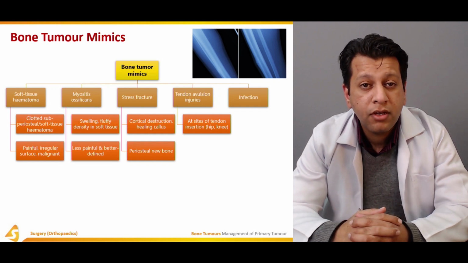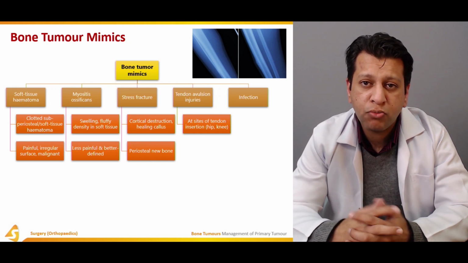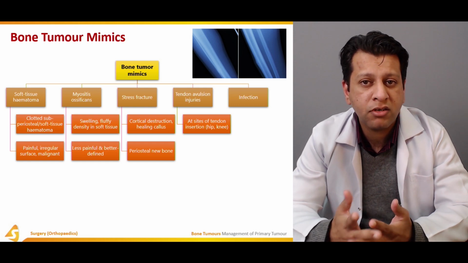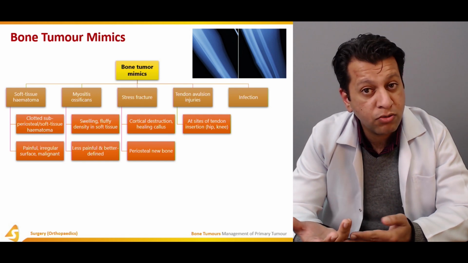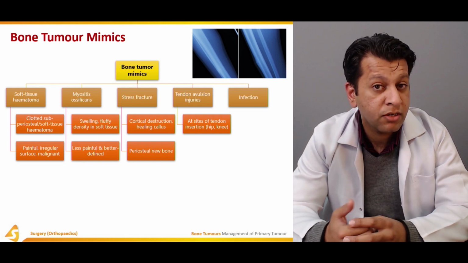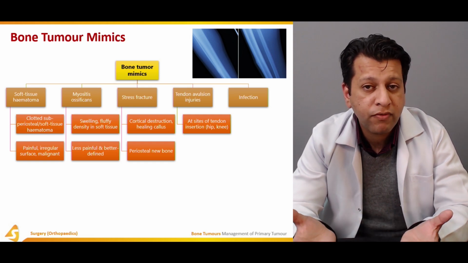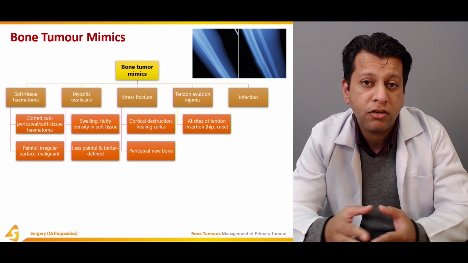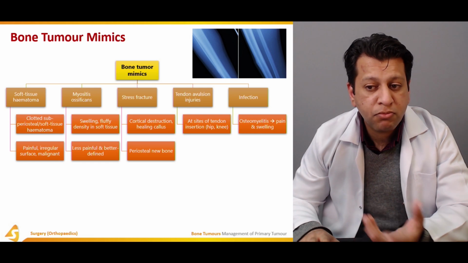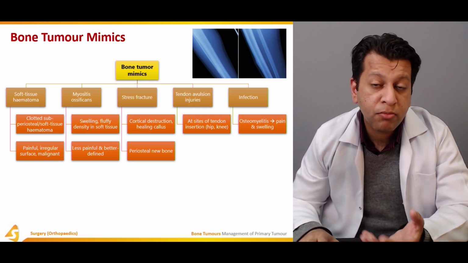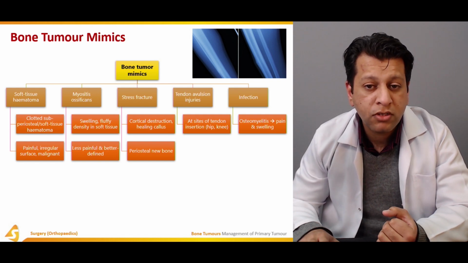Coming to infection, if a child comes to you with history of bone pains, malaise, swelling around the knee, and there is associated raised ESR and TLC, as I'm telling you, the first thing which comes to mind is infection. But usually this is exactly what happens in case of Ewing sarcoma, that it mimics infection in such a way that sometimes it's very difficult to differentiate infection from Ewing sarcoma. So it may be osteomyelitis, it may be Ewing sarcoma. Sometimes it's very difficult to differentiate between these two.